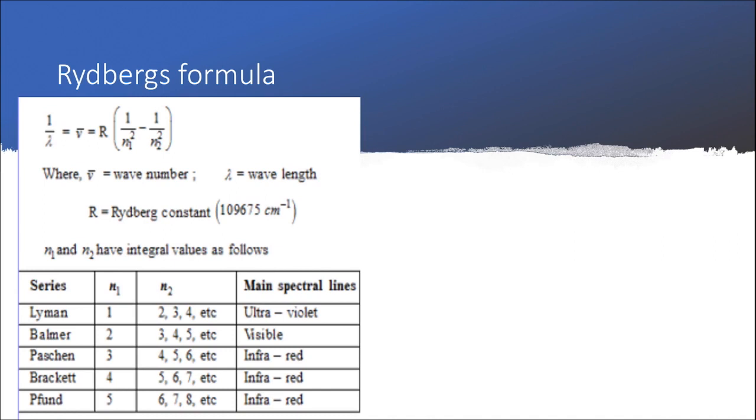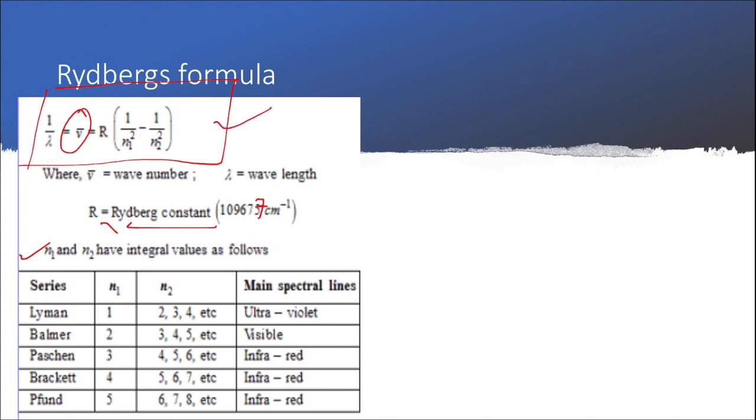In terms of wave number, the very famous equation known as the Rydberg's equation can be stated as what you can see over here. It is 1 by lambda, which is the wave number nu bar, is equal to R times 1 upon n1 square minus 1 upon n2 square. So what is R here? R here is what we call the Rydberg's constant, and the value of R is 109677 centimeter to the power minus 1. N1 and N2 should always have integral values, and let us try to understand this.